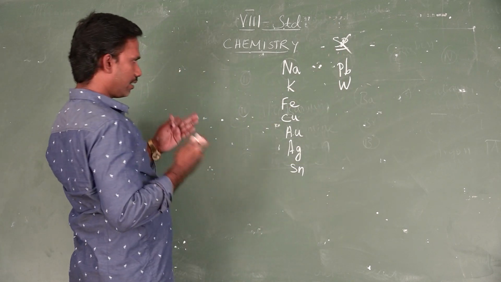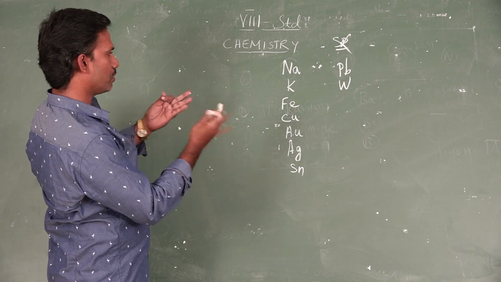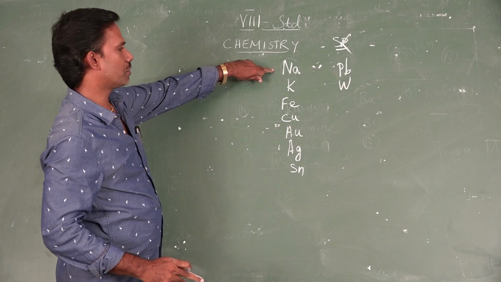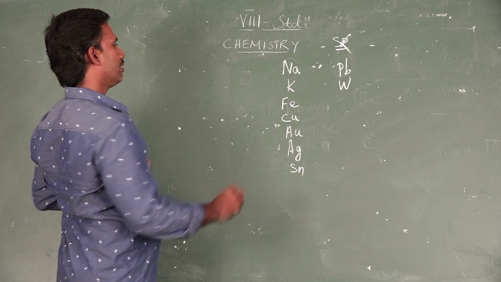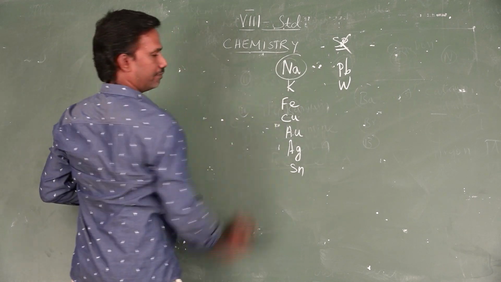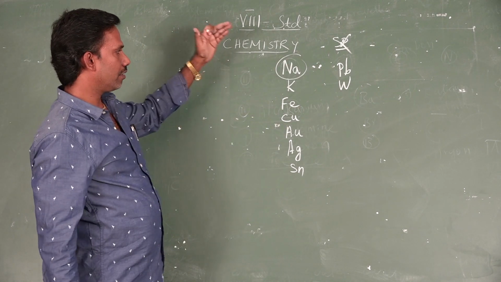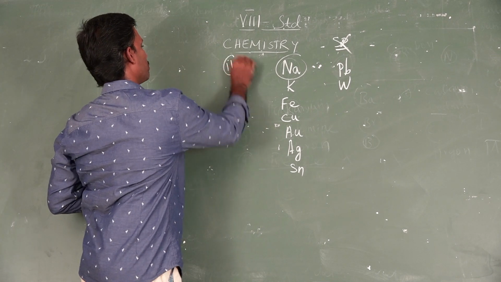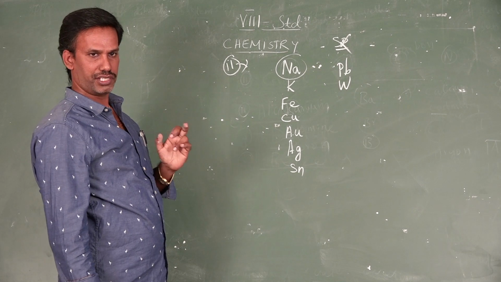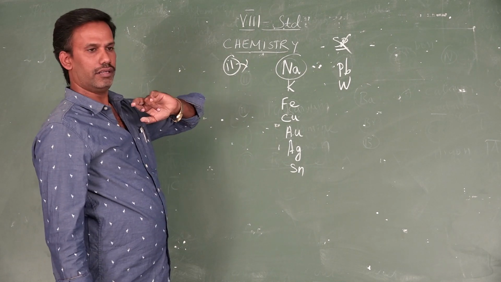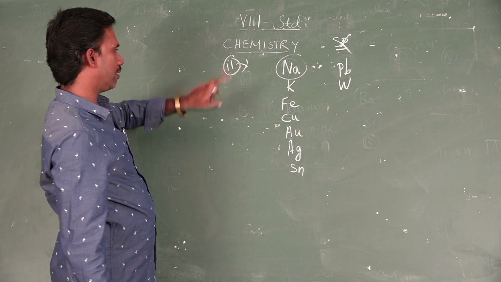Likewise, see, there is no letter for sodium in the symbol. The word is sodium, but I am writing the symbol as Na. This is from the Greek word natrium. So nearly 11 elements use a Greek or Latin word for their symbol. Only 11 elements in chemistry use a Latin or Greek word for their symbol.